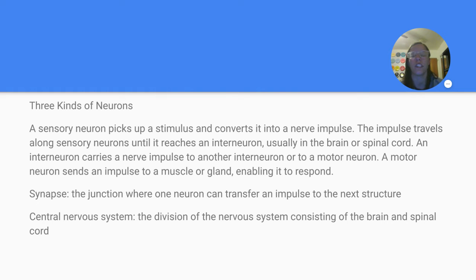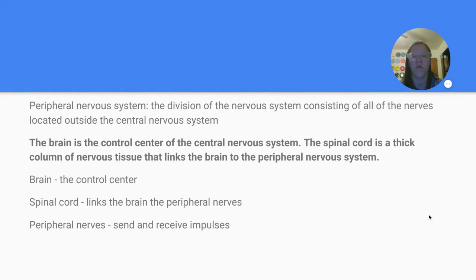A central nervous system is a division of the nervous system consisting of the brain and spinal cord. And then we have peripheral nervous system, the division of the nervous system consisting of all of the nerves located outside the central nervous system. The brain is the control center of the central nervous system. The spinal cord is a thick column of nervous tissue that links the brain to the peripheral nervous system. So brain is the control center, spinal cord links the brain to the peripheral nerves, and the peripheral nerves send and receive impulses.